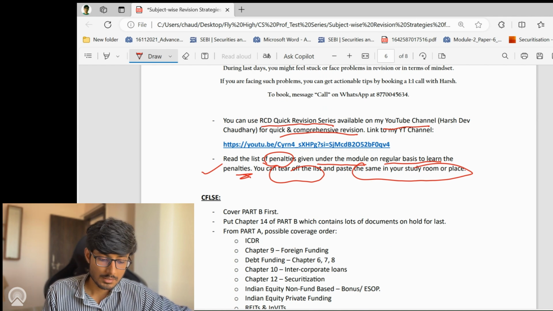Lastly, read the list of penalties given under the module on a regular basis. To learn the penalties, you can also tear off the list and paste it in your study room. Or apart from that, you can create a list on your own. While writing, you would be able to learn some of the penalties, and then you can use that sheet to keep on revising the penalties. So this is all about RCD.